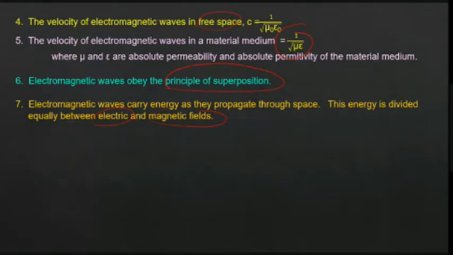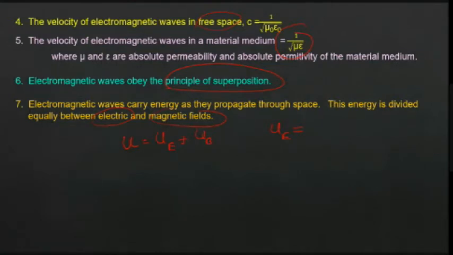Now my question is, the total energy becomes U is equal to electric energy plus magnetic energy, UE plus UB. Can anyone say what is UE? Energy in the electric field. We have studied that in the capacitor chapter.